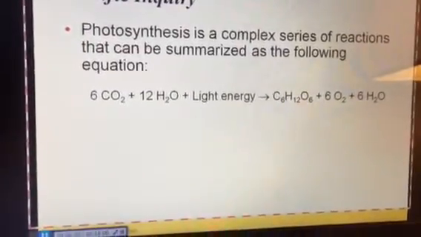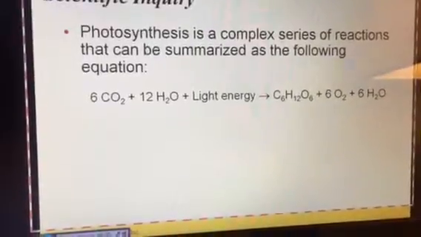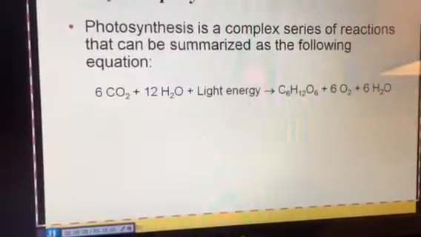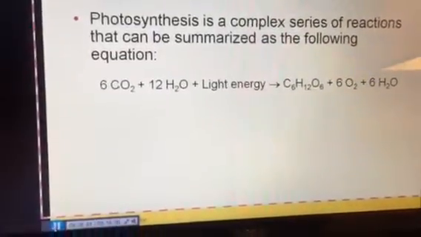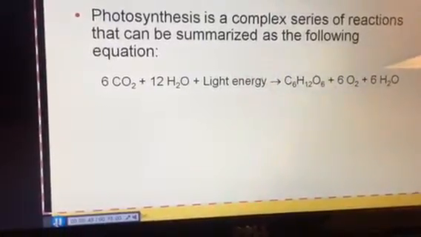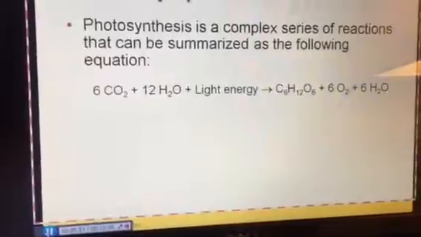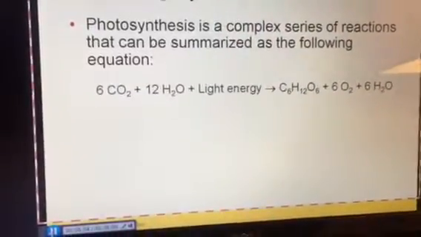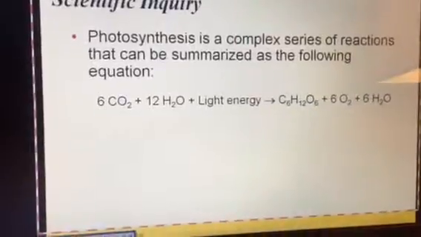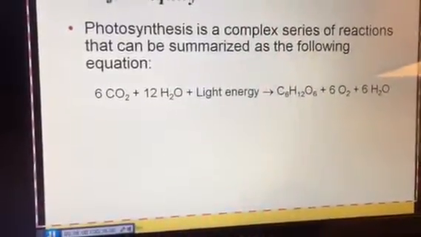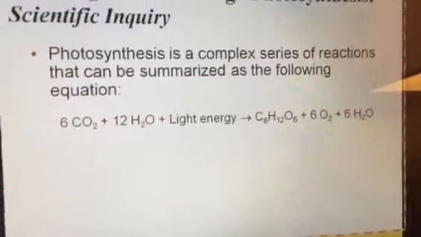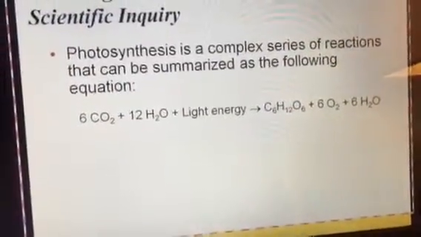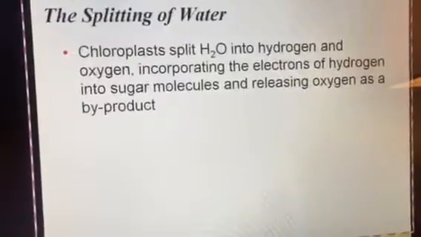make 6 water molecules. Now, for some of you who have a chemistry background, you would say there's something wrong with that balanced equation because we have water on both sides, so why don't we just reduce that? Well, that's a really good question. The reason we don't reduce the water on both sides is because the water molecules that we start with are not the water molecules that we end with. We totally break down the 12 water molecules that go into photosynthesis, and we're going to create 6 brand new water molecules. So that's why we have water on both sides of the equation, because the reactant water is not the same water as the product water. So this is a more accurate picture of what happens in photosynthesis.